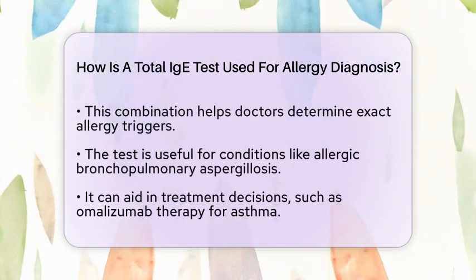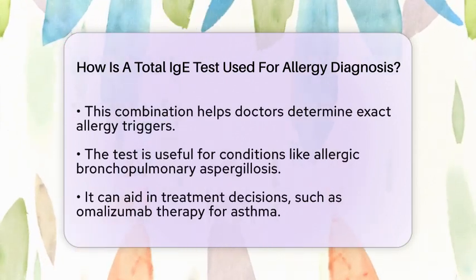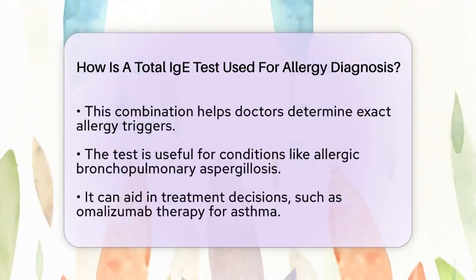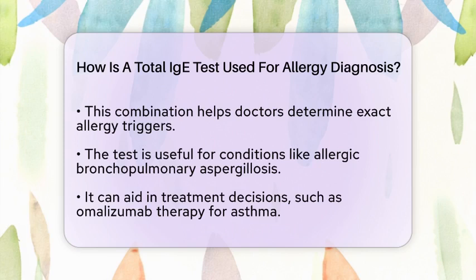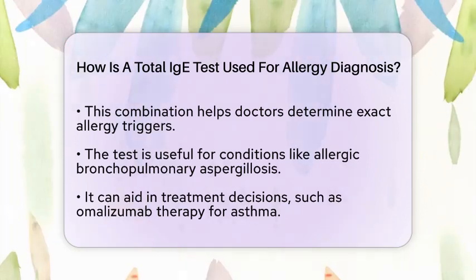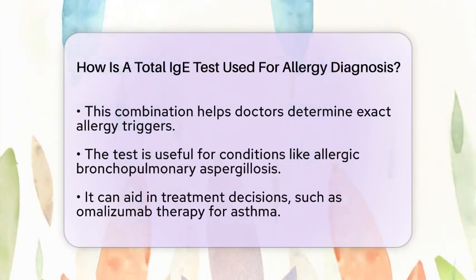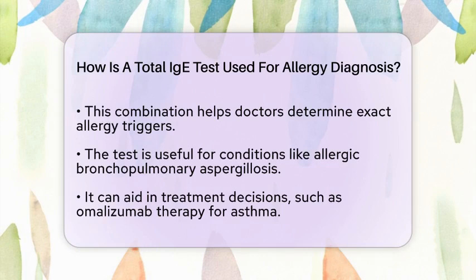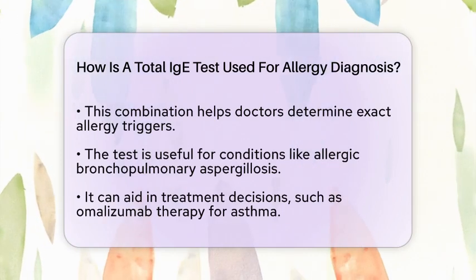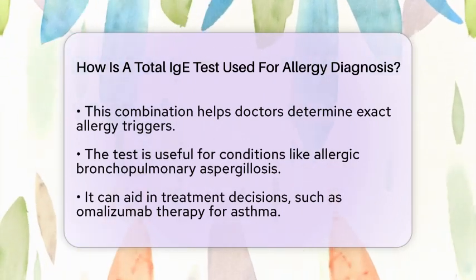The total IgE test is particularly useful in certain situations. For example, if a doctor suspects allergic bronchopulmonary aspergillosis, which is a lung condition caused by a fungus, this test can be helpful. It is also considered when discussing treatment options like omalizumab therapy for asthma. However, it is not recommended as a general screening tool for allergies.